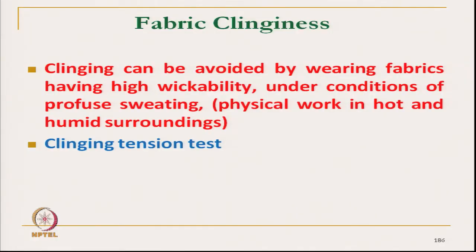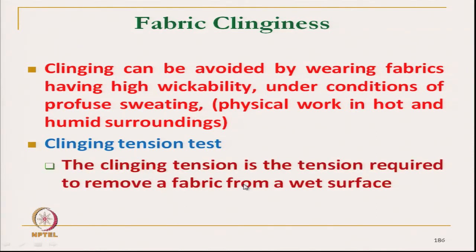And we can do a clinginess test to measure the amount of clinginess feeling of the fabric. The clinginess tension is the tension required to remove a fabric from a wet surface.